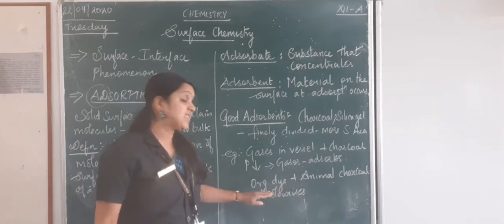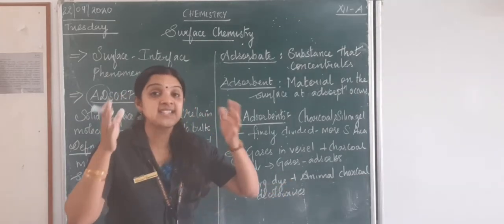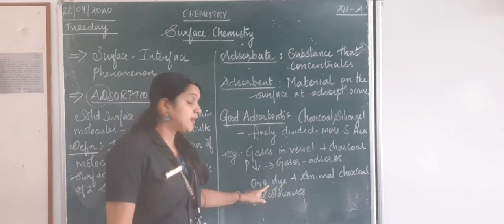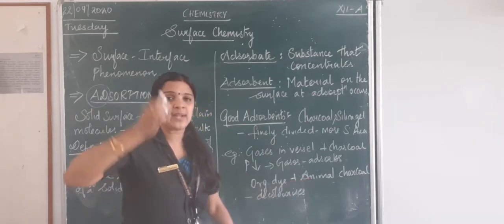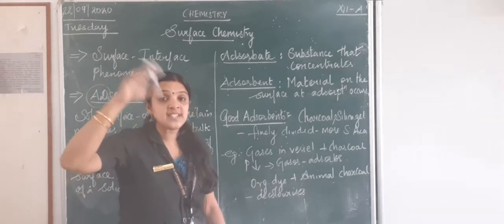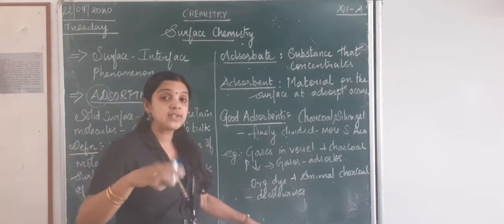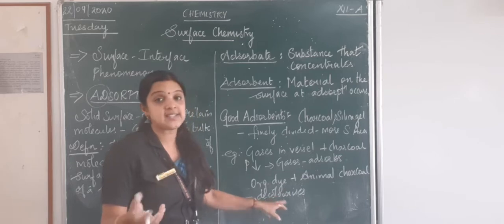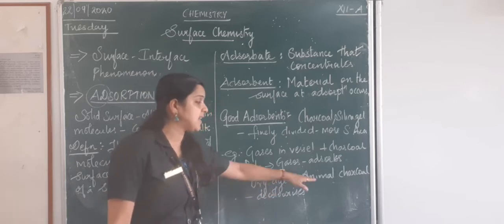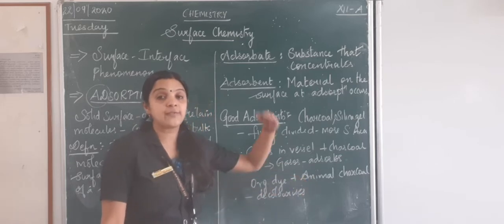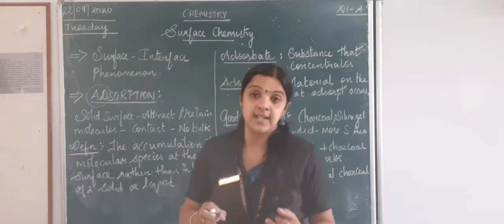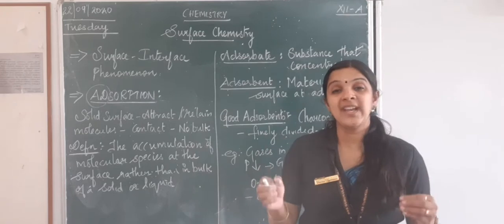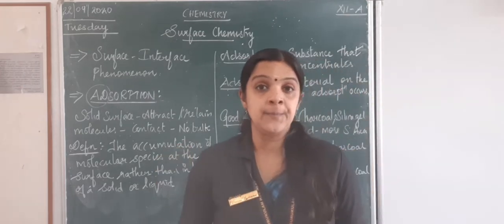Another example is the dye, which you can easily see with your naked eye. If I take an organic dye mixed with animal charcoal and shake it, once I filter, in the filtrate I can see it decolorizes, because the dye gets accumulated on the surface of the animal charcoal. So there will be no color in the filtrate. So these are the examples where adsorption occurs, right?